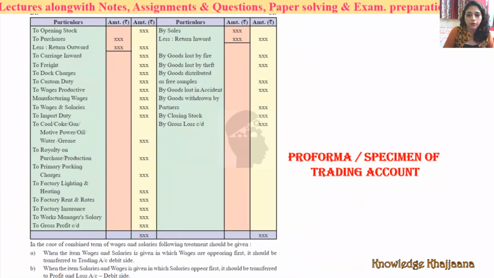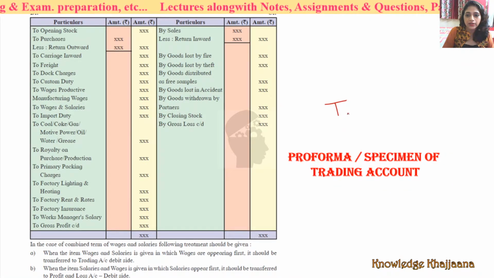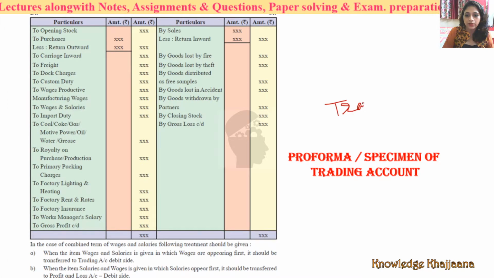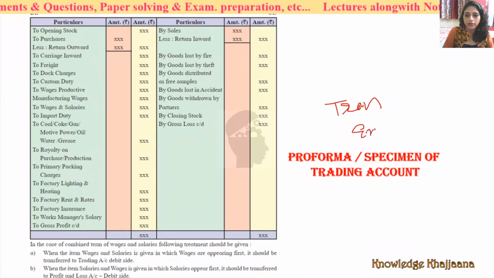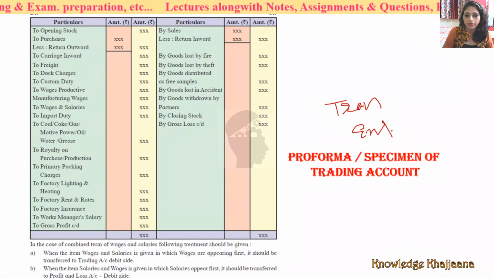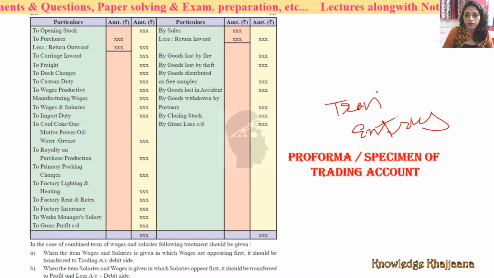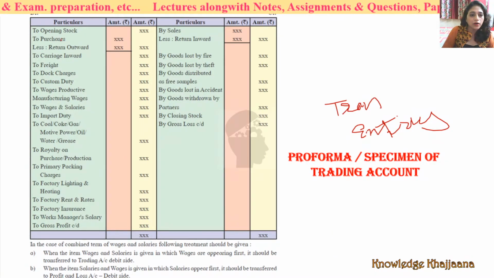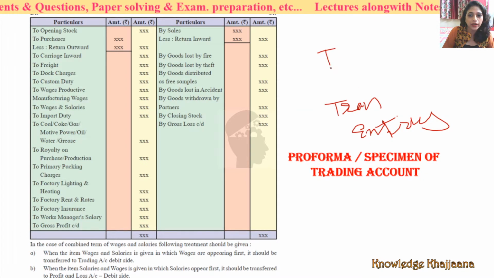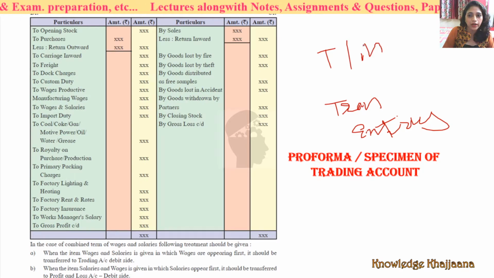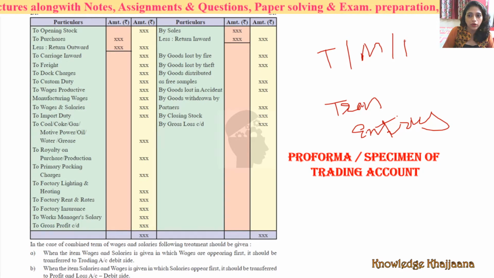See, what was the pro forma of trading account, or the specimen of trading account? Which entries do we record in the trading account? Opening stock, and all the transactions or entries related to direct trading, direct manufacturing or direct production of the business. Only those entries are included in trading account, either on the debit or credit side.